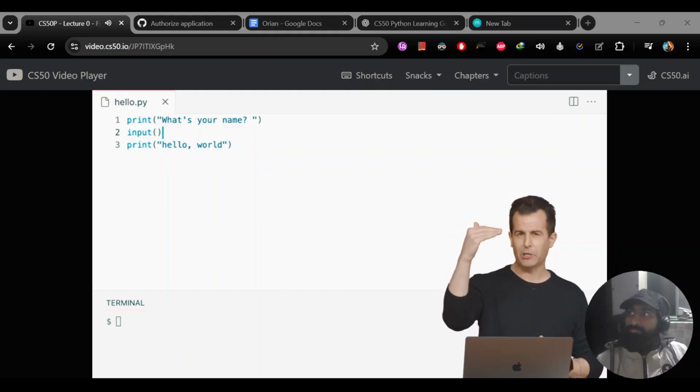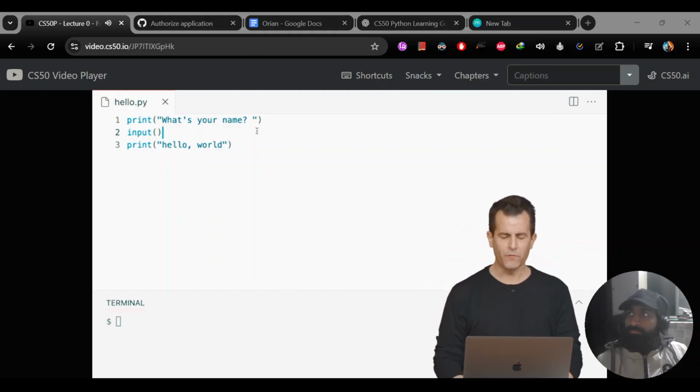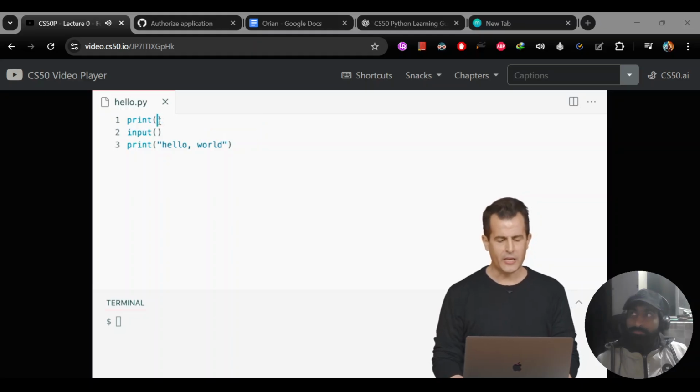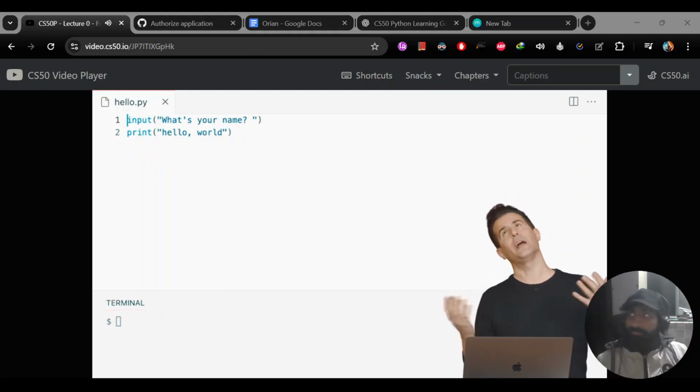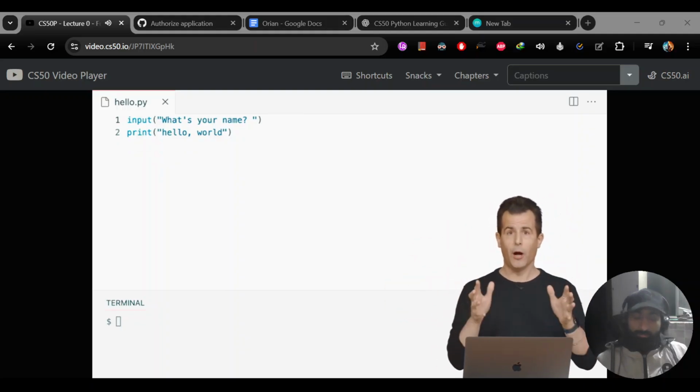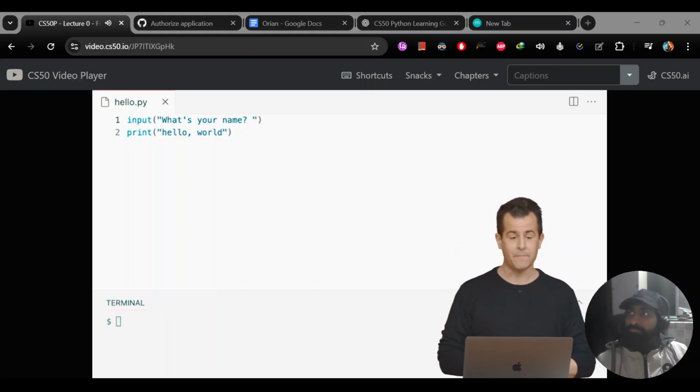I don't need to use print separately and then prompt the user for input, so I can actually simplify this code before we even use it. I'm going to take that same string from print, put it as an argument to the input function, and get rid of the print altogether. In fact, that print would have added a new line anyway, so now I've just got a prompt where the user's cursor is going to end up blinking at the end of the line, asking them, what's your name?